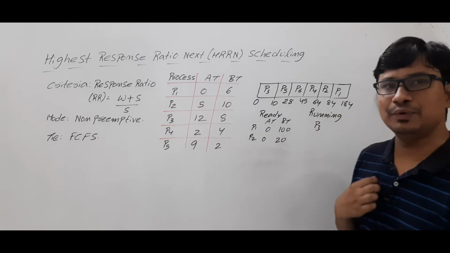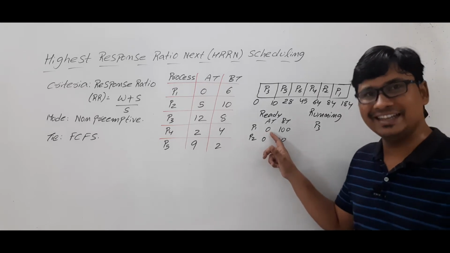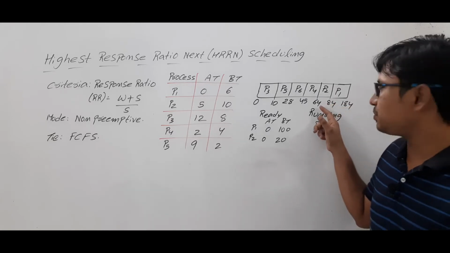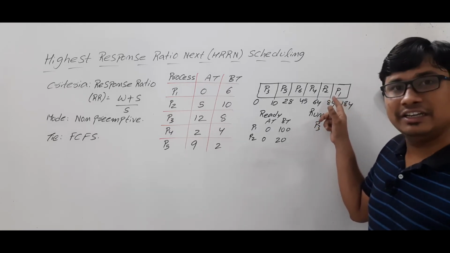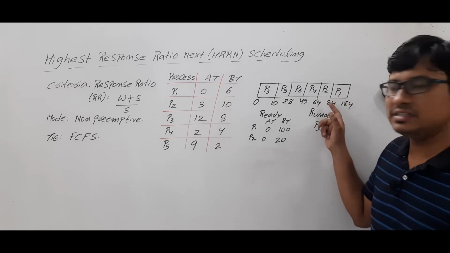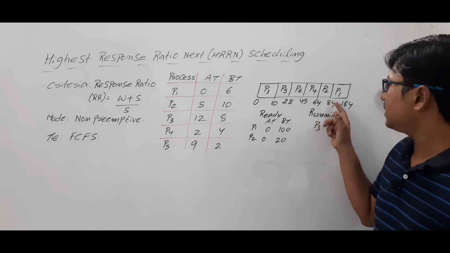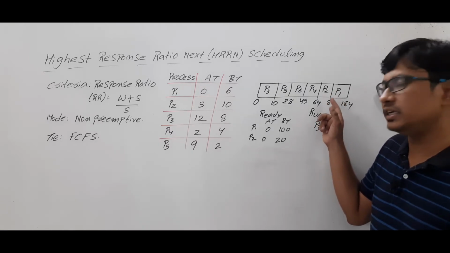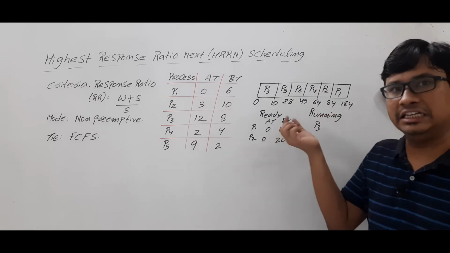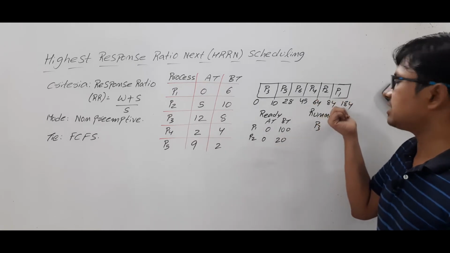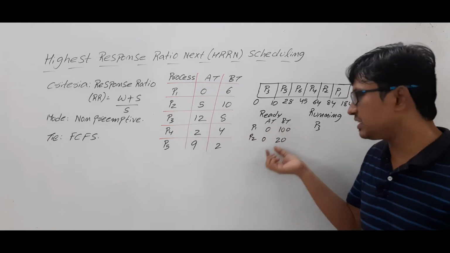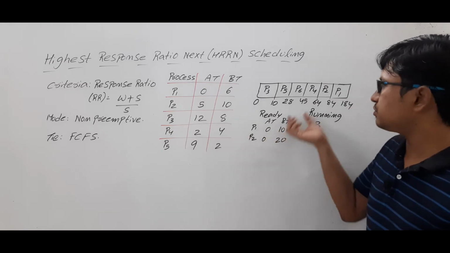Look at process P1's situation. It arrived at 0 units of time, but it got its first response at 84 units of time. How can you compute the response time? It is the first time it entered the running state minus its arrival time. 84 minus 0 is 84. At the 84th unit it entered, and it completed at 184 units of time. As this process came first but its burst time is very high, it waited for a long time.